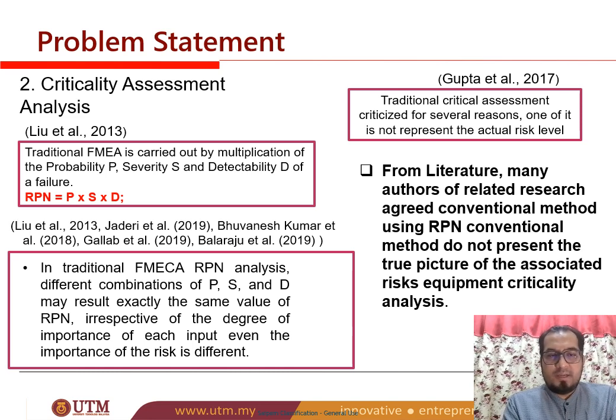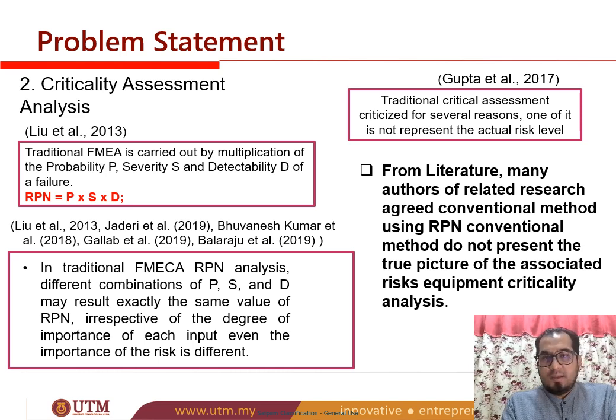So many researchers say that this traditional FMEA analysis may result in the same RPN value irrespective of the degree of importance. For example, if probability is very high but detectability is very low, we might get the same result as when probability is very low and detectability is very high. So we don't know which to prioritize when we want more priority on probability and severity. We might get the same number if detectability is high and both probability and severity are low.